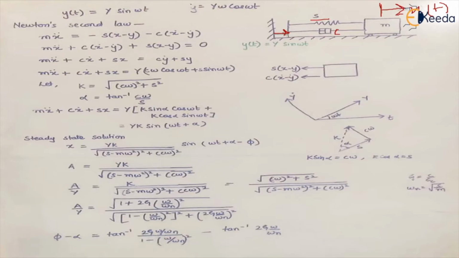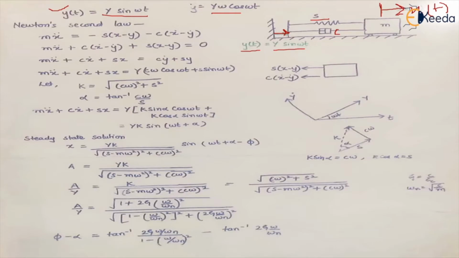So let the motion given to the base be y, which is a harmonic function. So let it be y sine omega t. And this is basically the displacement, right? So the velocity will become y omega cos omega t.